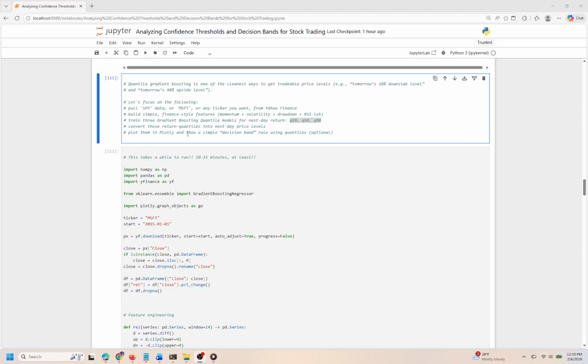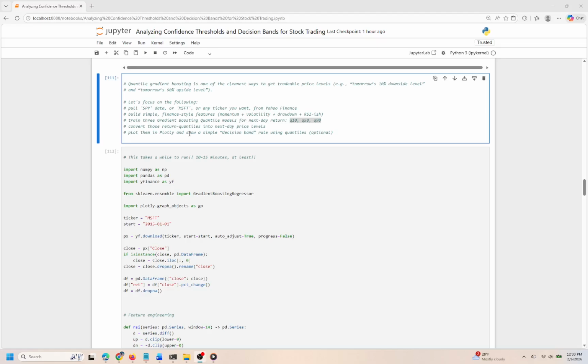As we move forward, the next cell will likely build on these quantile predictions, possibly integrating them into more comprehensive trading strategies or refining our feature set to enhance accuracy further. This progression promises to deepen our understanding of market dynamics and our predictive capabilities.